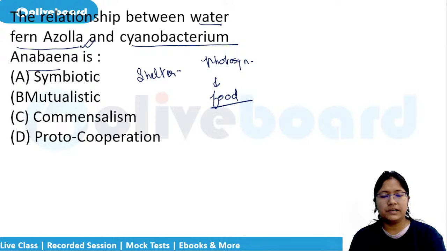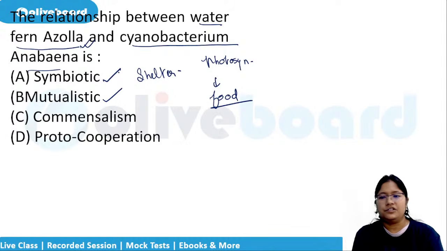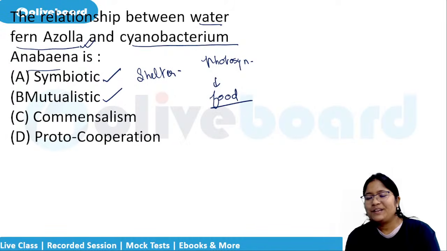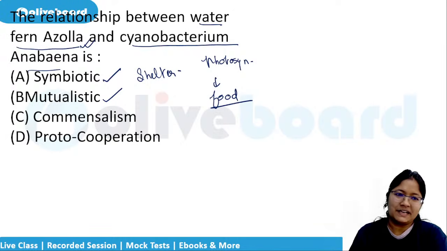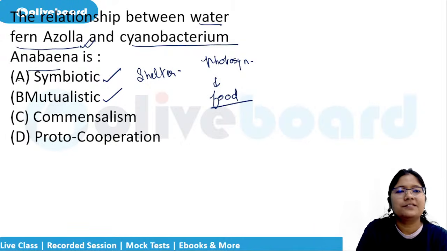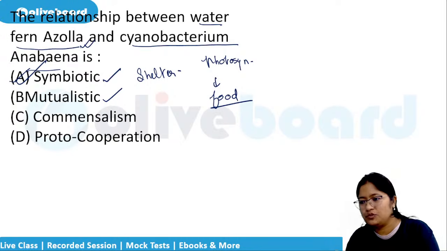So what kind of relationship is it? It is a mutualistic symbiotic relationship. Now what to tick? So in this case, when we have to select one, then we select which one? Symbiotic relationship, just like the lichens. Both are helpful for each other. There is mutual benefit.